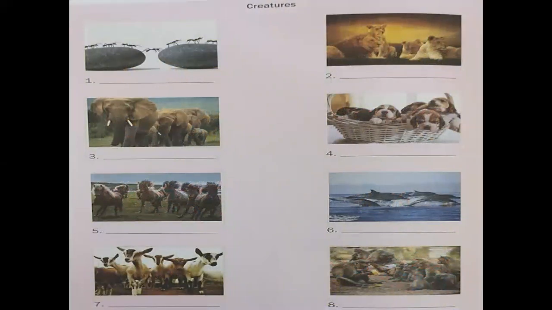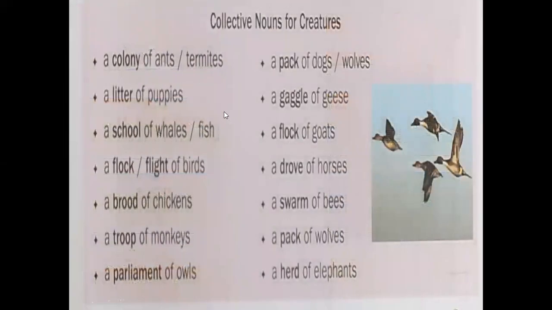Next, same way, observe the picture and find out which is the right collective noun from here. A colony of ants, a litter of puppies, a school of whales, a flock of birds, a brood of chickens, a troop of monkeys, a parliament of owls, a pack of dogs, a gaggle of geese, a flock of goats, a drove of horses, a swarm of bees, a pack of wolves, a herd of elephants.